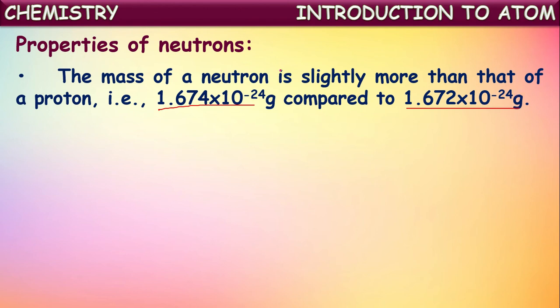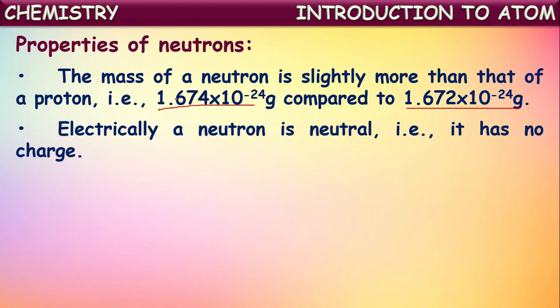In terms of AMU, both are generally considered 1 AMU in round values, but accurately the mass of a proton is 1.007 AMU, whereas the mass of a neutron is 1.008 AMU.